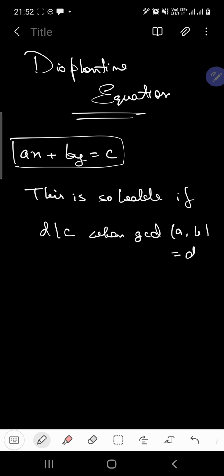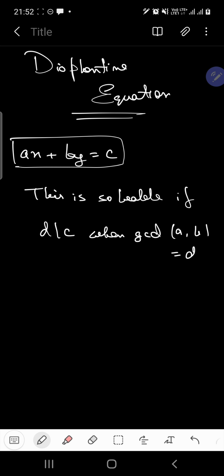Clear? So a Diophantine equation of the general structure ax plus by equals c is solvable if d divides c, where d is the greatest common divisor of a and b. I guess it's clear.